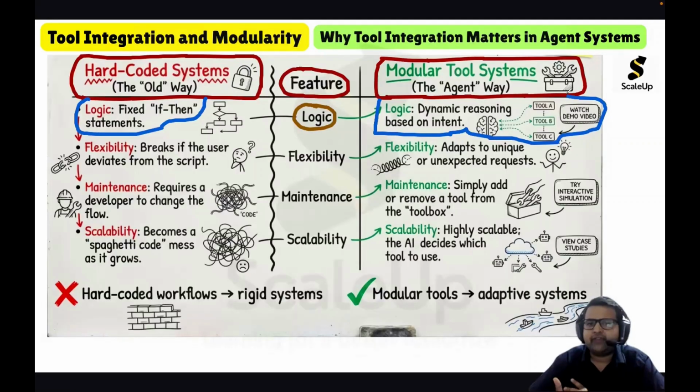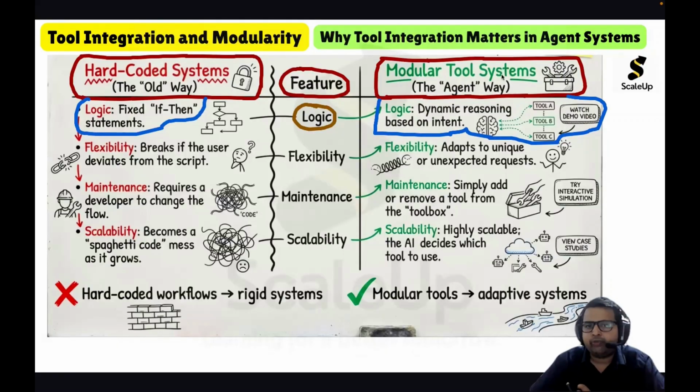Any uncertainty it can handle very easily. This dynamic reasoning makes it very flexible, adaptable, and agile. Whereas the fixed if-then statements, the fixed rules of hard-coded systems, make it very rigid.